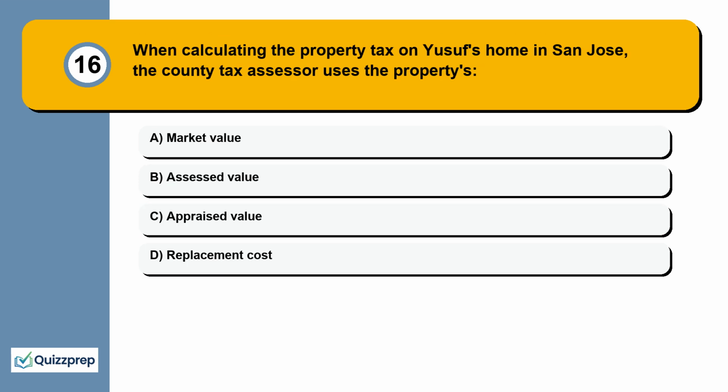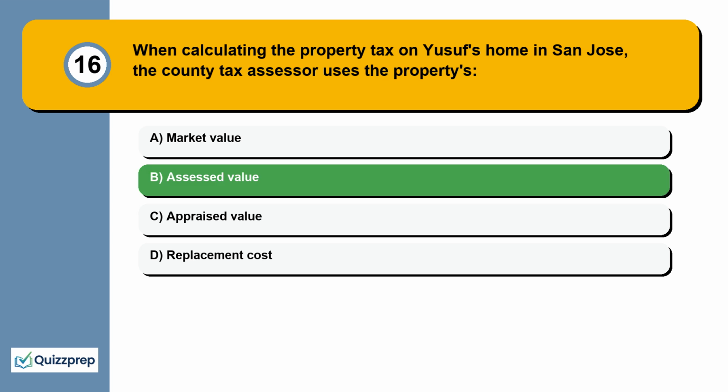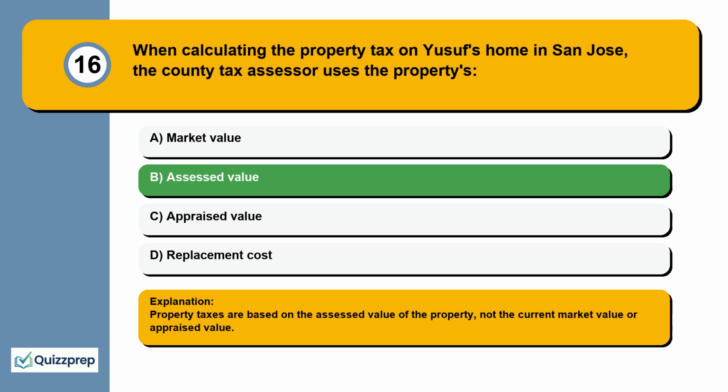Question 16. When calculating the property tax on Yusuf's home in San Jose, the county tax assessor uses the property's market value, assessed value, appraised value, replacement cost. Property taxes are based on the assessed value of the property, not the current market value or appraised value.